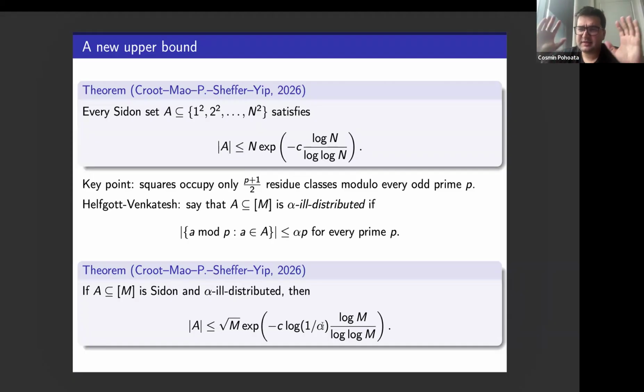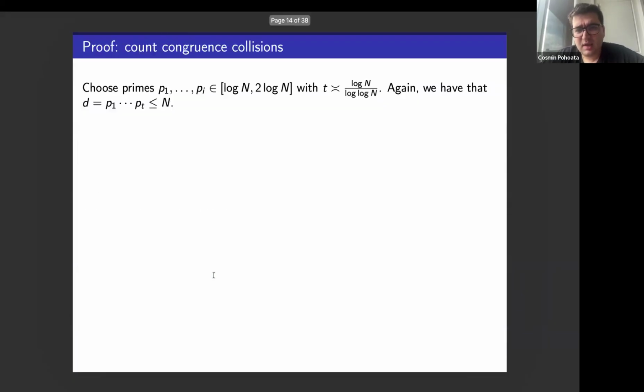This can be put in context if I had more time to talk about Sidon sets. There are several interesting results about dense Sidon sets in 1 up to M. Sidon sets of size roughly on the order of M to the 1/2 have been proved to be equidistributed in arithmetic progressions, in Bohr sets, and things like this. Nice works of Lindström, Kolountzakis, and maybe Ortega, Prendiville, and so on. So Fourier uniformity in dense Sidon sets. This is some kind of result in this period, but I want to maybe get into this.